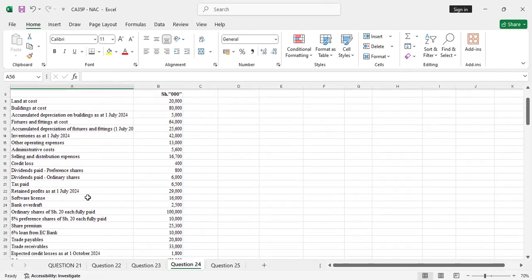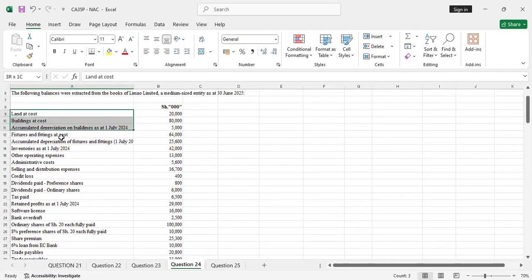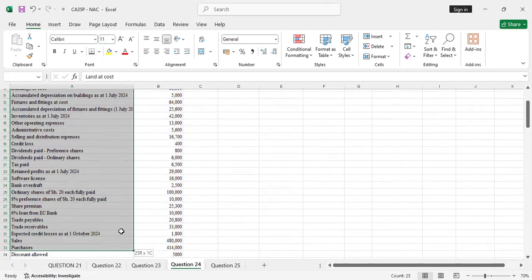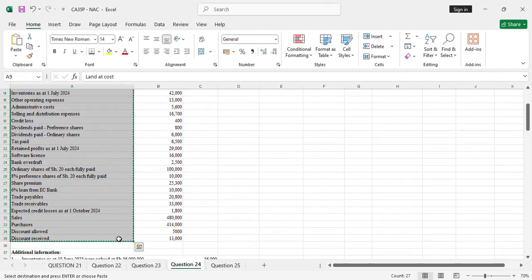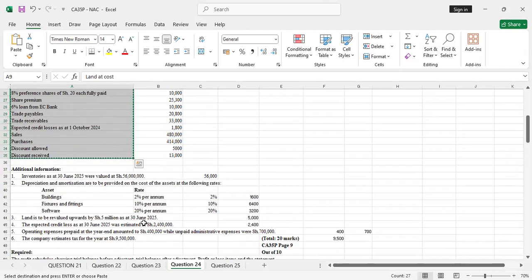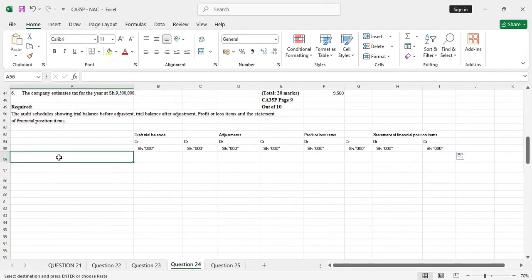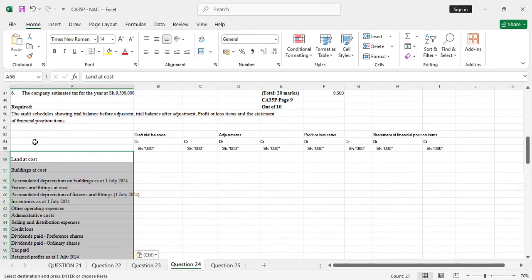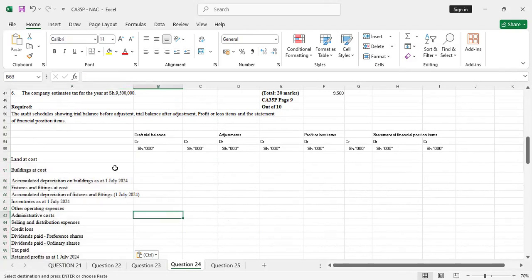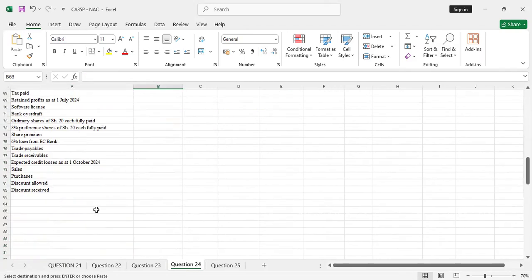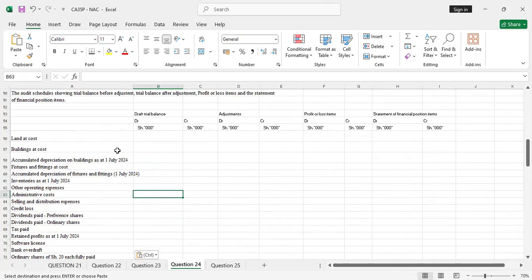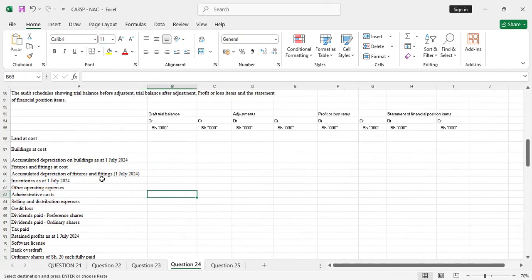So I'll copy this land at cost, all these items here, up to discount received, I'll say Control C. Then I'll come here and say Control V to paste. It makes my work easier. So I'll start with the draft trial balance, and the draft trial balance relies on the values provided up there. So I start with land at cost.